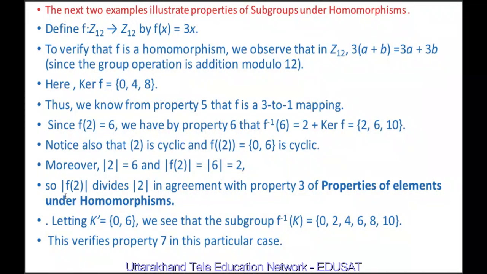Therefore, the order of f(2) divides the order of 2, in agreement with property 3 of properties of elements under homomorphism. Letting K dash equal to {0, 6}, we see that the subgroup f inverse K dash equals {0, 2, 4, 6, 8, 10}. This verifies property 7 in this particular case.